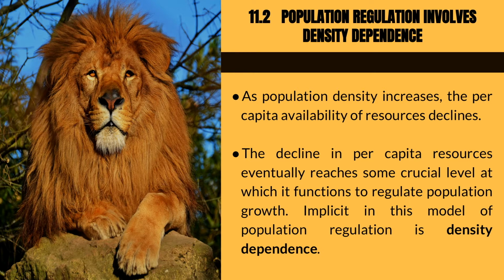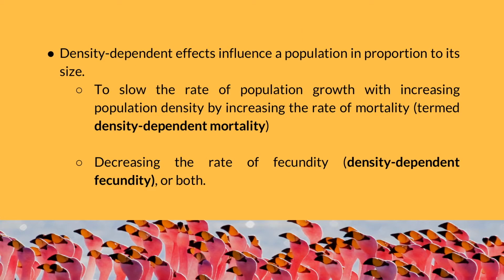As population density increases, the per capita availability of resources declines. The decline in per capita resources eventually reaches some crucial level at which it functions to regulate population growth. Implicit in this model of population regulation is density dependence. Density dependent effects influence a population in proportion to its size.